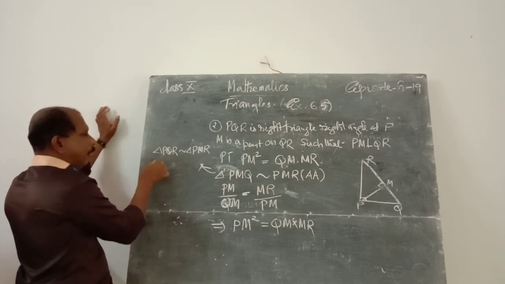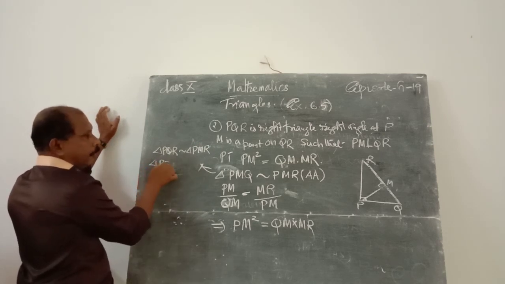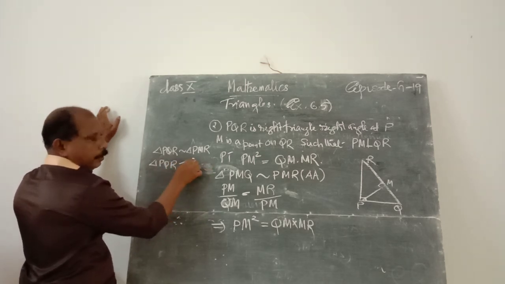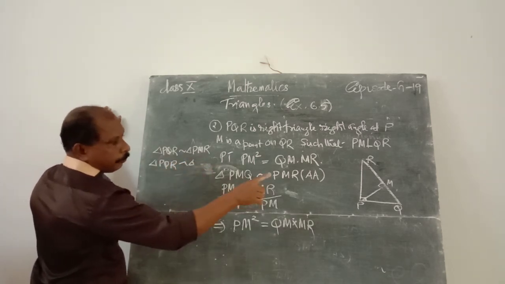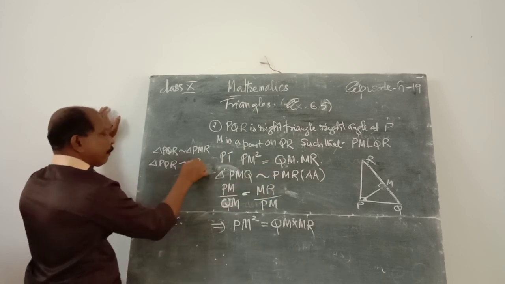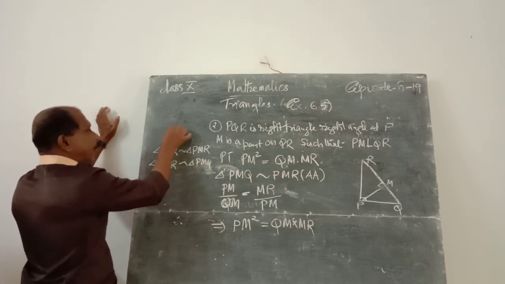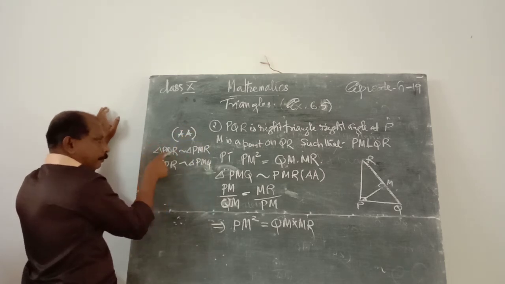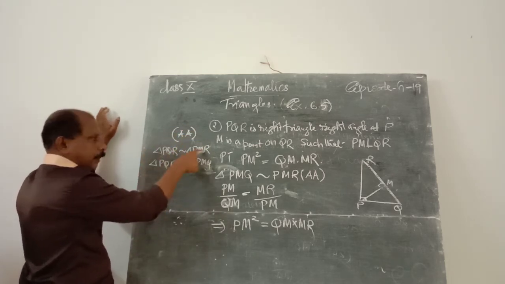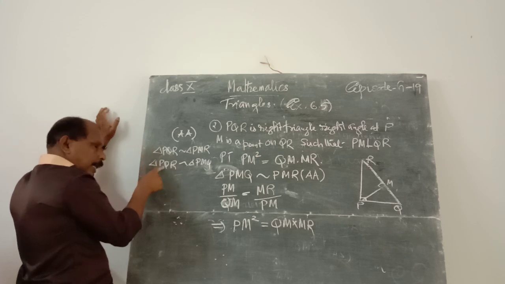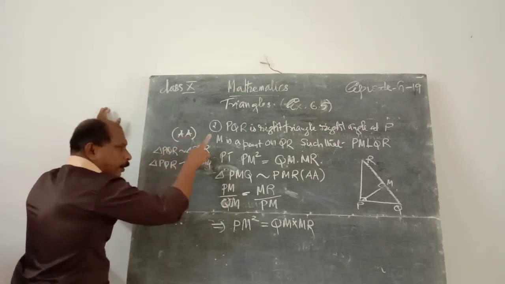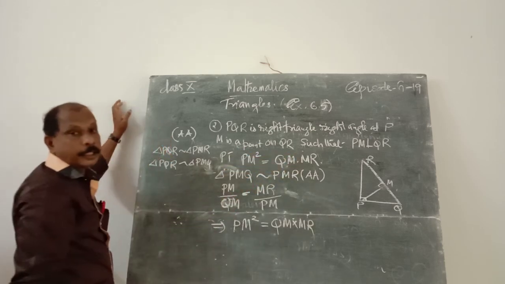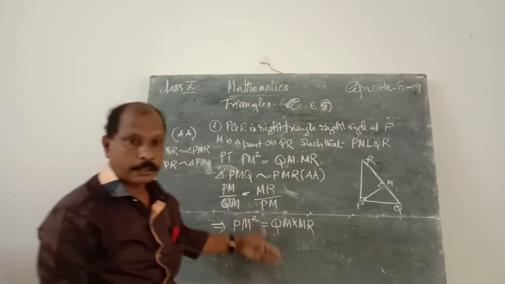And triangle PQR is similar to, what is it? Triangle PMQ. These also follow the same angle criteria. Therefore, the first triangle is similar to the second triangle. The first triangle is similar to the third triangle. Therefore, these two triangles are similar. Using this result, the corresponding sides are proportional. We get the answer.